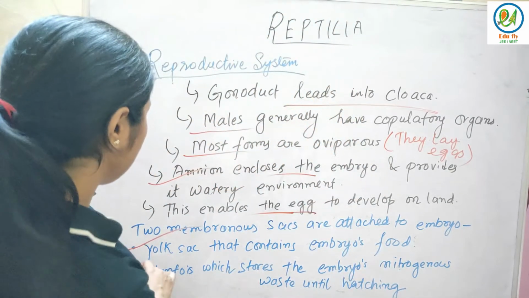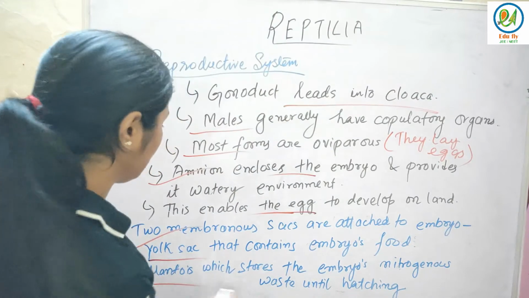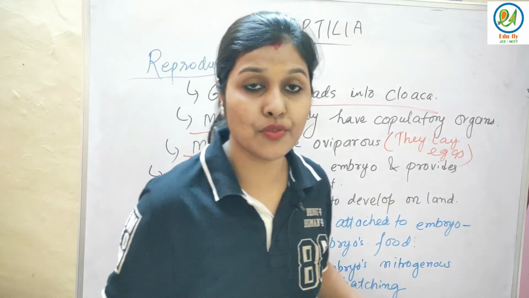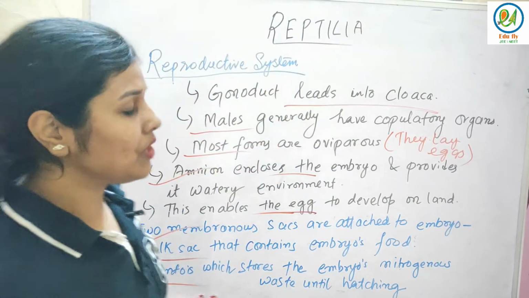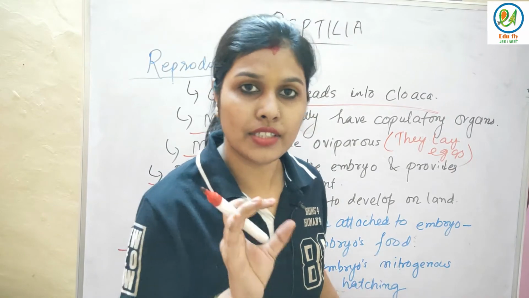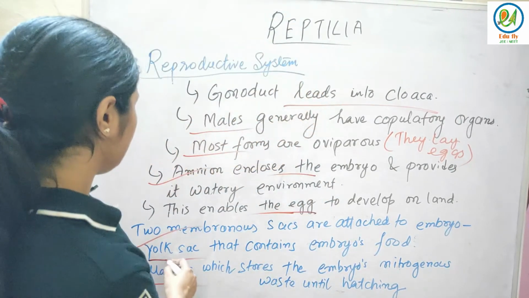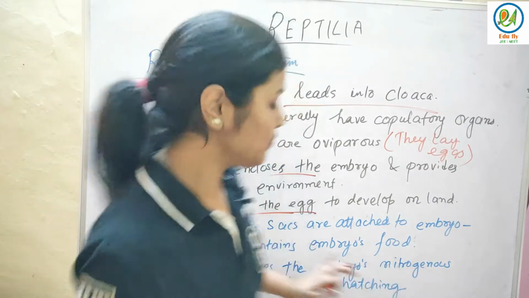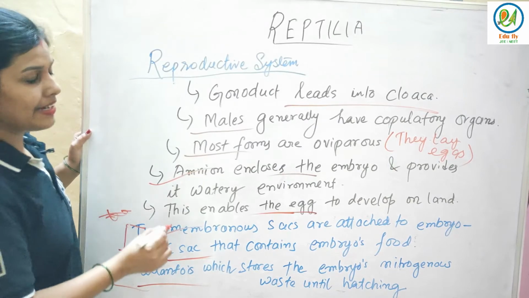First is the yolk sac, which contains the embryo's food, and the next is the allantois, which stores the embryo's nitrogenous waste until hatching. Till hatching, the allantois stores the nitrogenous wastes of the young ones. After hatching, it comes out. And the yolk sac contains the embryo's food. These two membranous sacs attached to the embryo are very important.